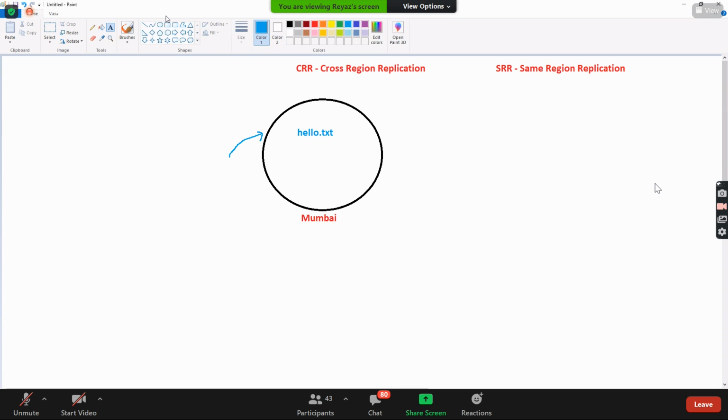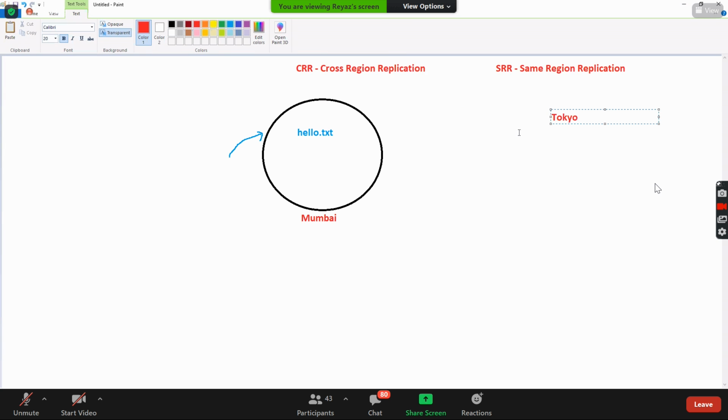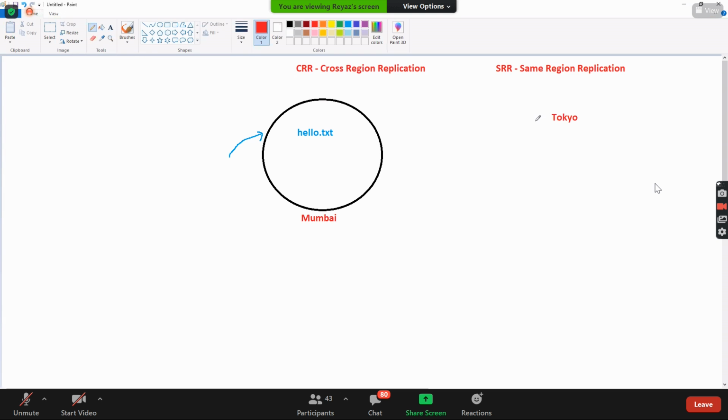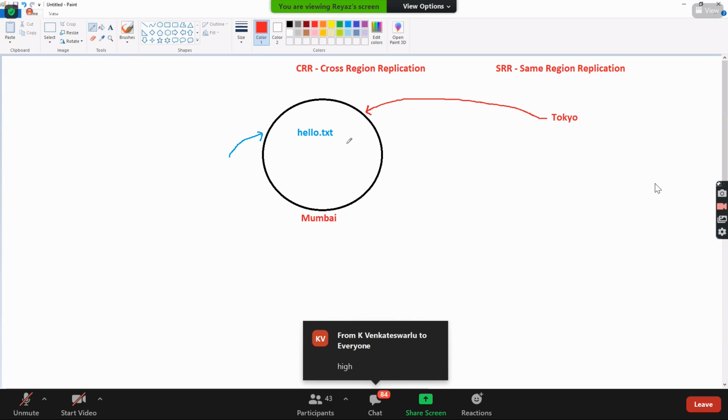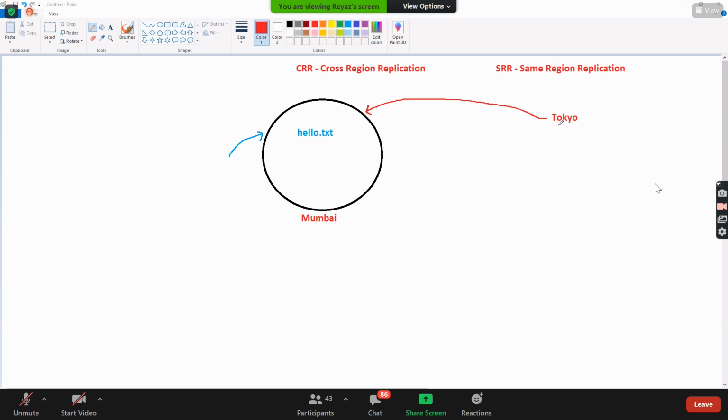Now you tell me, there is a guy who is accessing these files all the way from Tokyo region. For him, will he be having high latency or low latency to access these objects, which is in Mumbai? Definitely there will be a high latency. Now this Tokyo guy will say, hey, your objects which I'm accessing here are loading slow, we have a very high latency here, right? Can we do something over here?